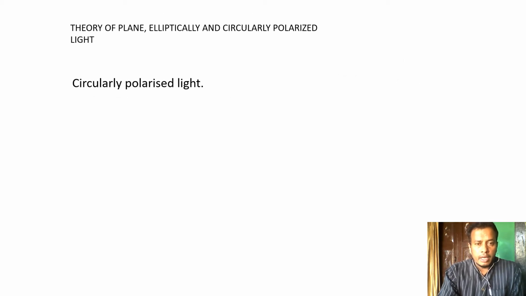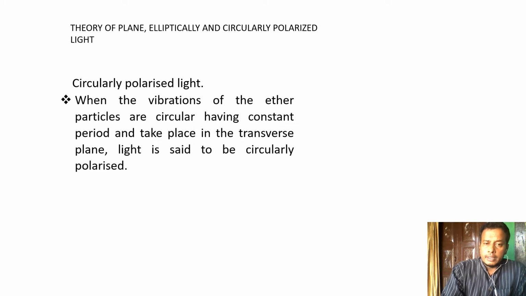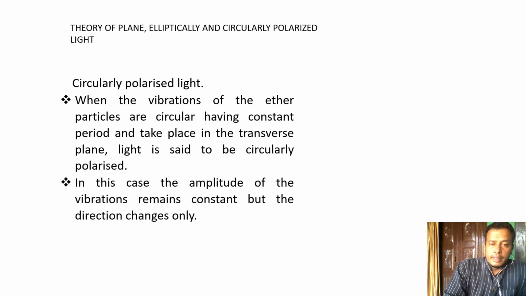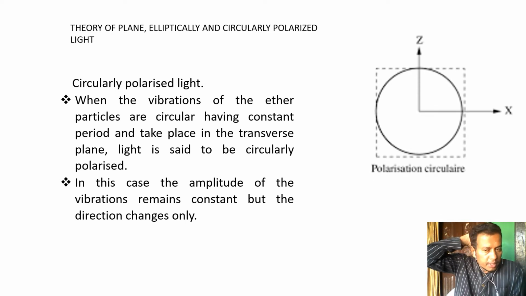Whereas in circularly polarized light, the vibrations of the particle are circular. Circles have the same radius, with a constant period, and take place in the transverse plane. The amplitude of the vibration remains constant, with equal distance from the center, and only the direction changes. That is called circularly polarized light.